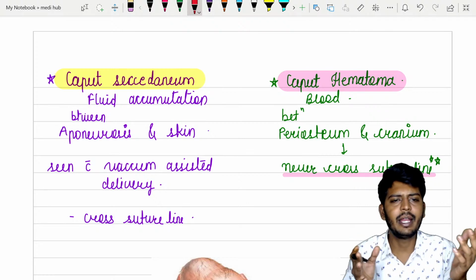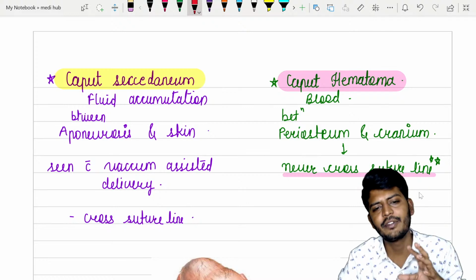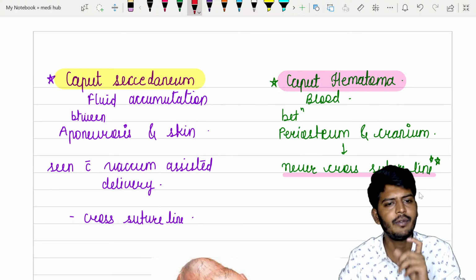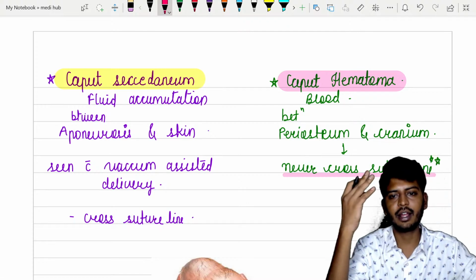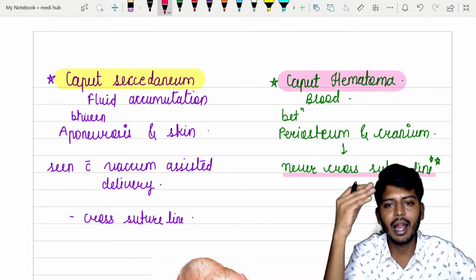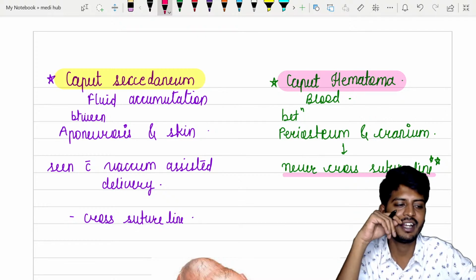That depends individually. In some children it might take a lot of time, in some children it will go off very quickly. That is why we don't have a fixed disappearance time. Okay, so caput succedaneum and cephalhematoma. What happens here is that it occurs during vacuum assisted delivery.